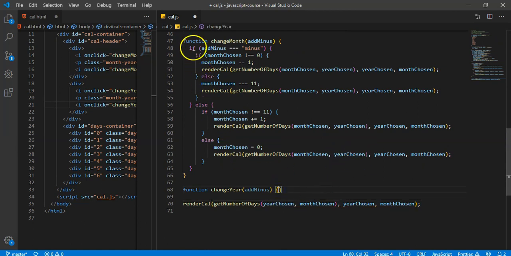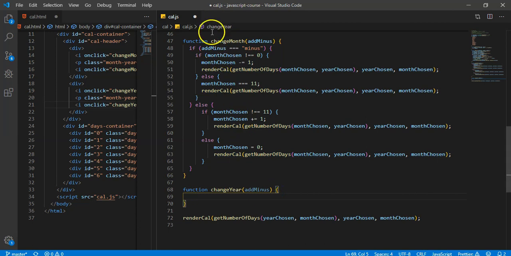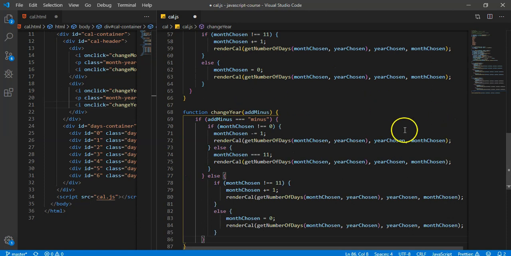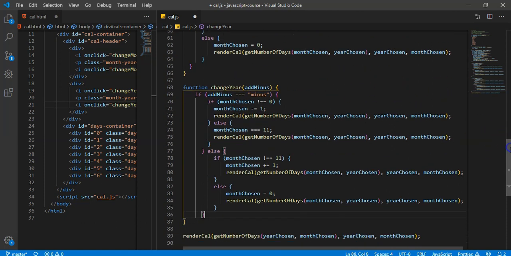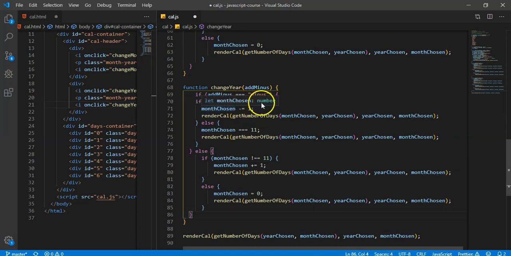We just need to do basically everything we just did right here. So we're going to copy this whole thing again. We honestly could have used the same function, but we would have had to do a ton of if statements and it would have gotten ugly. So I'm okay with this. And basically everywhere where it says month, well, not everywhere, but for this, oh no, that's actually not going to work. Sorry, I was trying to jump ahead, but because month year works a little bit differently, we don't actually need to do any of this.